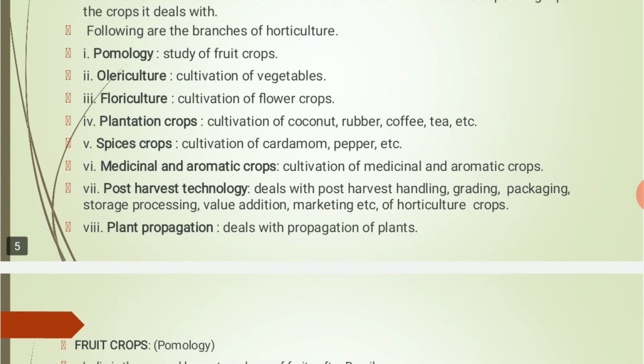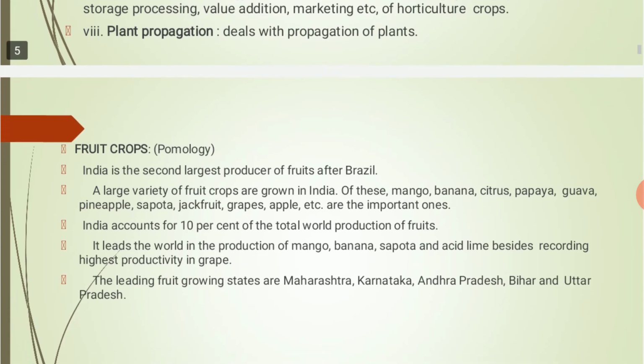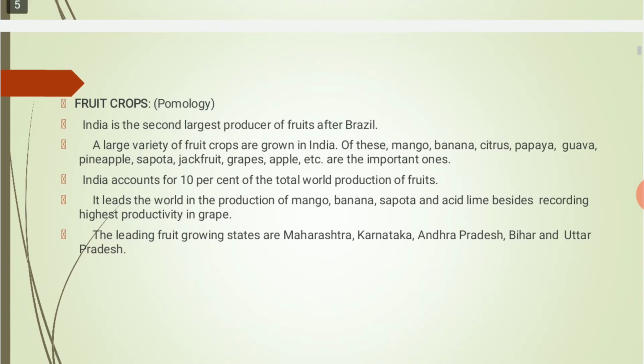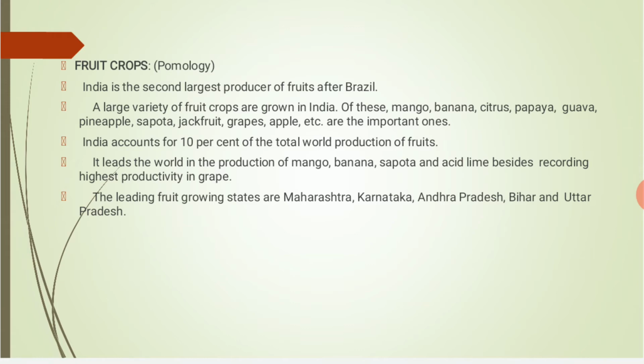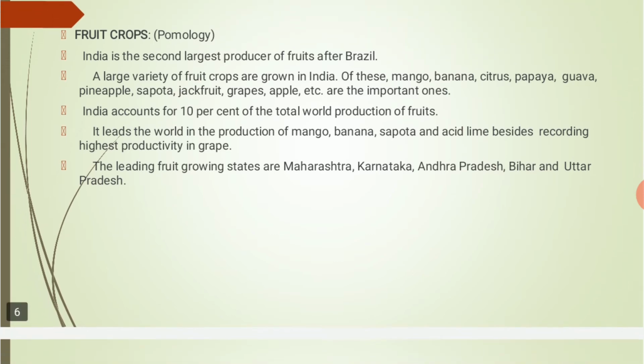So let's see these different branches in a little depth. The first one is fruit crops or pomology. India is the second largest producer of fruits after Brazil. So after Brazil, India produces a large amount of fruits.